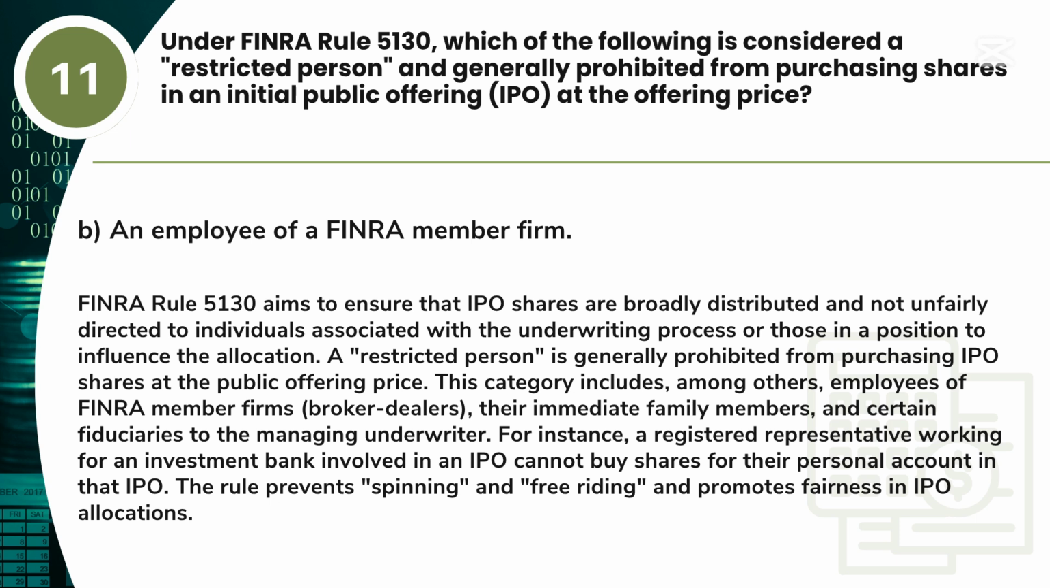A restricted person is generally prohibited from purchasing IPO shares at the public offering price. This category includes, among others, employees of FINRA member firms, broker-dealers, their immediate family members, and certain fiduciaries to the managing underwriter. For instance, a registered representative working for an investment bank involved in an IPO cannot buy shares for their personal account in that IPO. The rule prevents spinning and free riding and promotes fairness in IPO allocations.